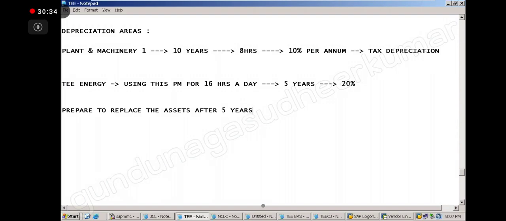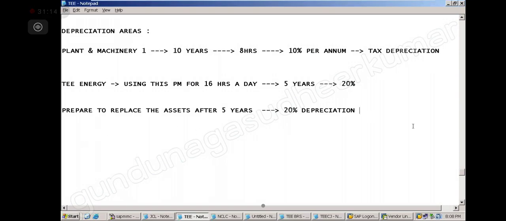Correct? Now you cannot go by this 10%, no? So you have to prepare yourself for 20% depreciation. Correct or not? Which the government will not allow. You understood the problem here? If you follow the government rate, then your asset replacement date, you are not ready. If you want to follow your own, the government will not allow. That is the problem. So now what is the solution then? The depreciation area is the solution, right?